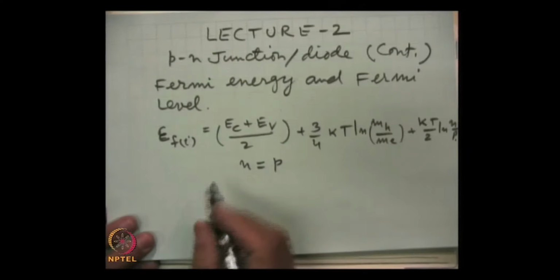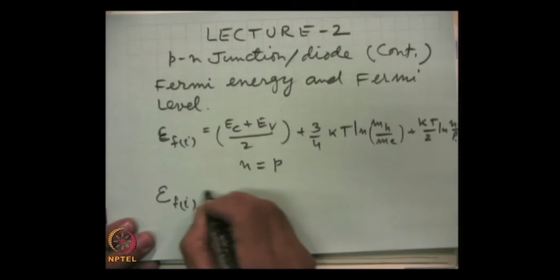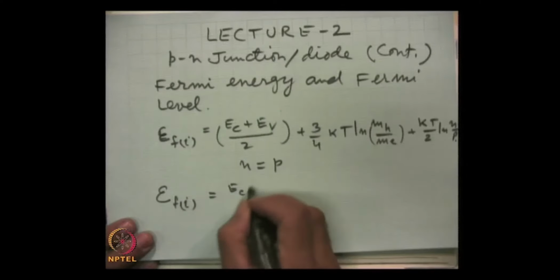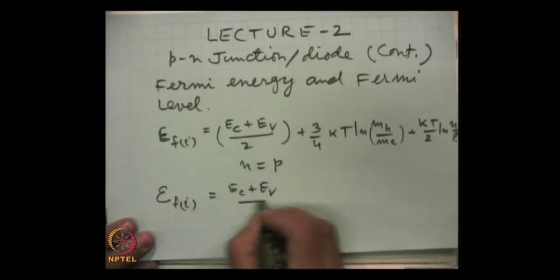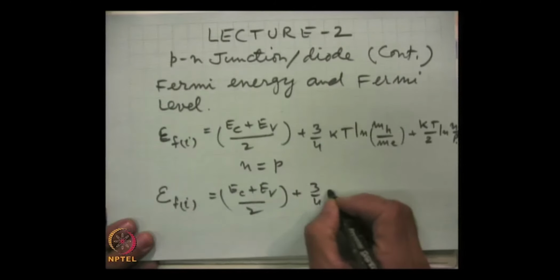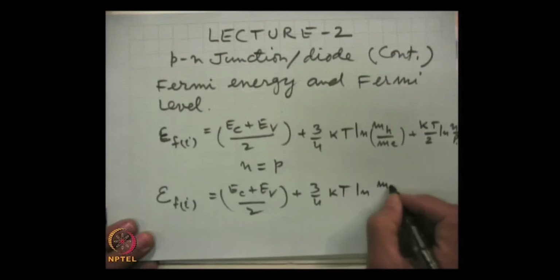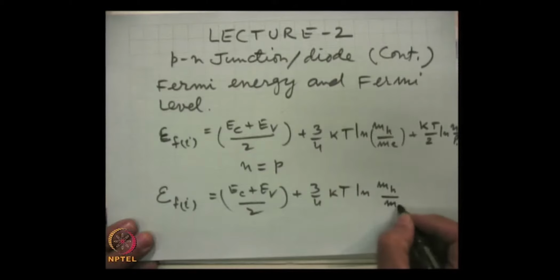The expression for Fermi level is this: E c plus E v by 2 plus 3 by 4 k T log m h by m e.